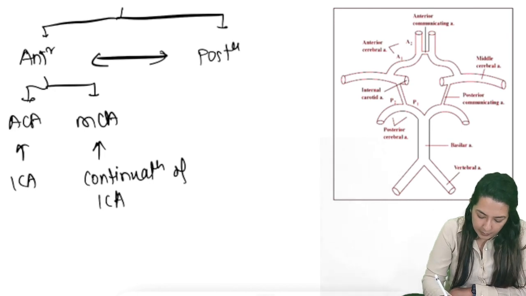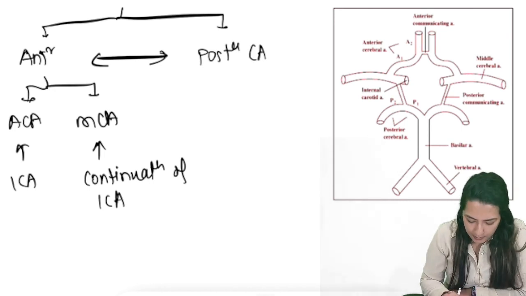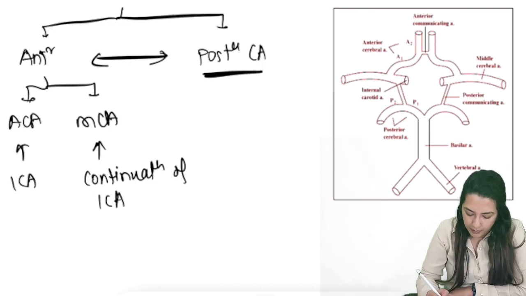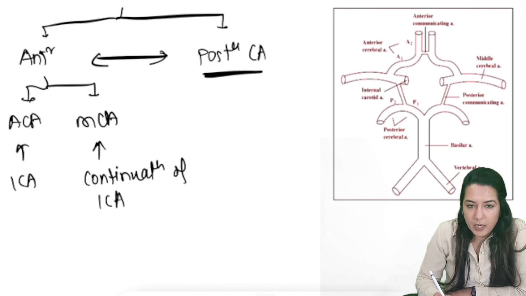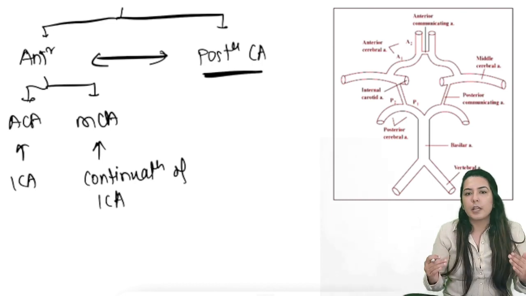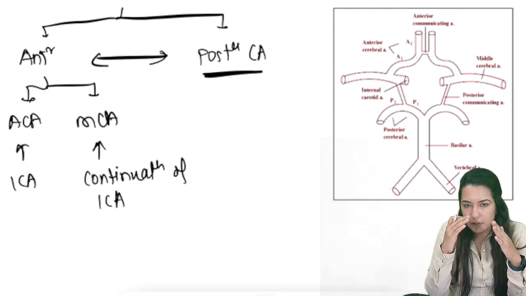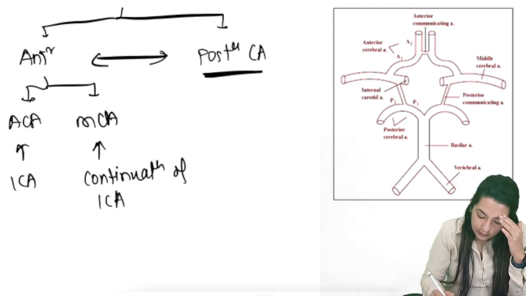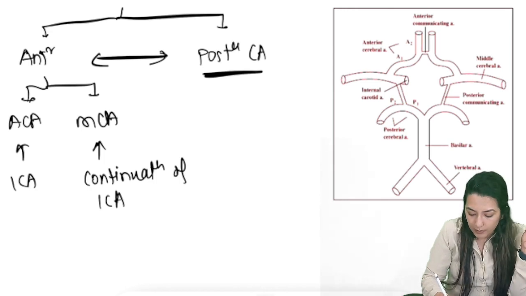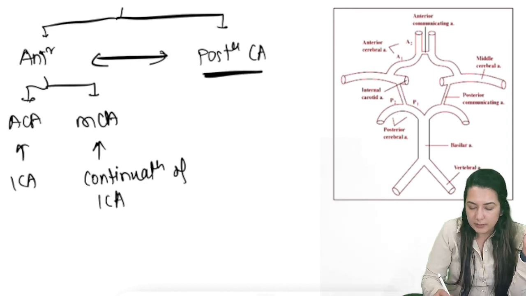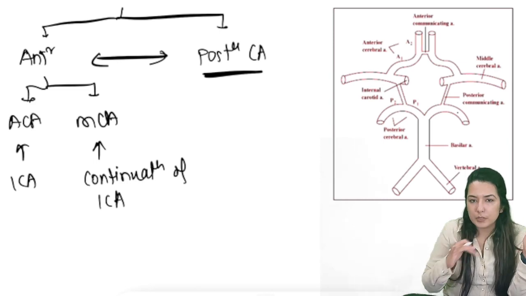Posterior cerebral artery, PCA, anterior cerebral artery, middle cerebral artery, and posterior cerebral artery. So now here we'll understand how the posterior cerebral artery is formed. As you can see, there are two vertebral arteries. These will supply the vertebra, and then they will enter the foramen magnum and go into the brain. There in the brain, the right and left vertebral arteries will form a single basilar artery. This basilar artery is divided into two parts: posterior cerebral artery, and this is your posterior circulation.